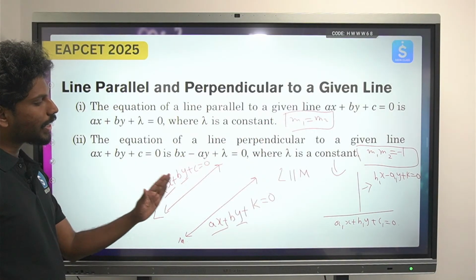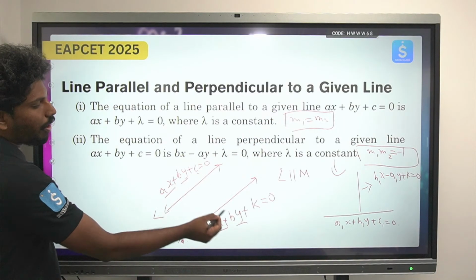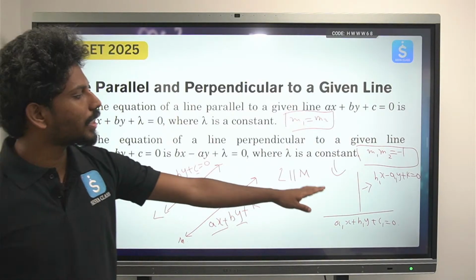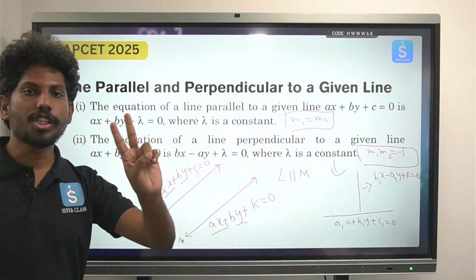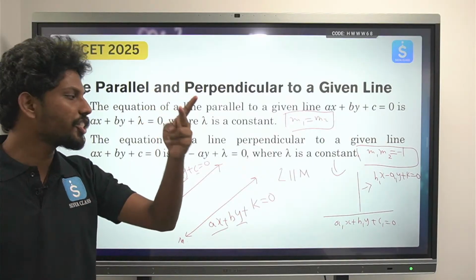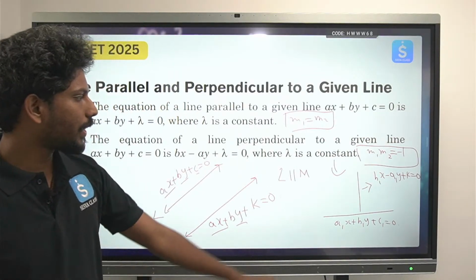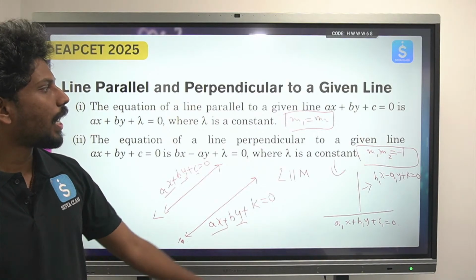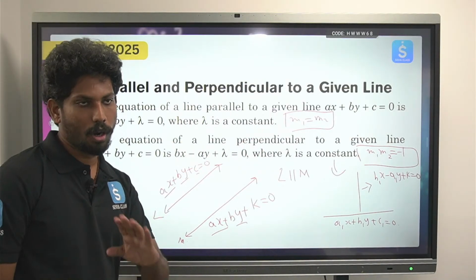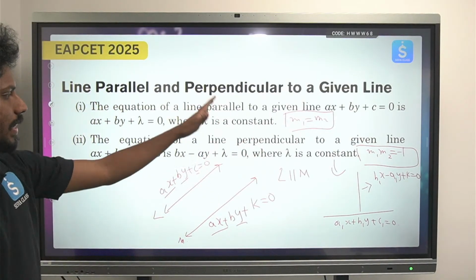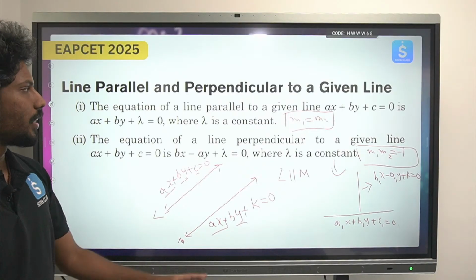So when two lines are parallel, their constant will be changed, whereas when two lines are perpendicular, the coefficients of x and y will be interchanged by changing the sign of y also. These are the two differences here, otherwise everything is the same. You already know all this information, but still I have given you a clear glimpse about this.